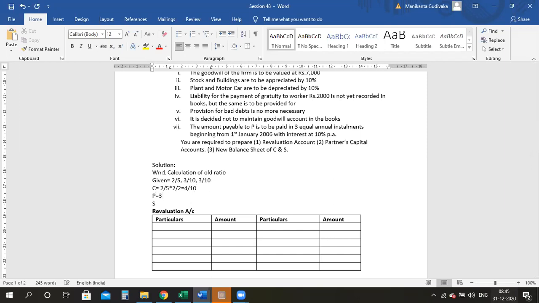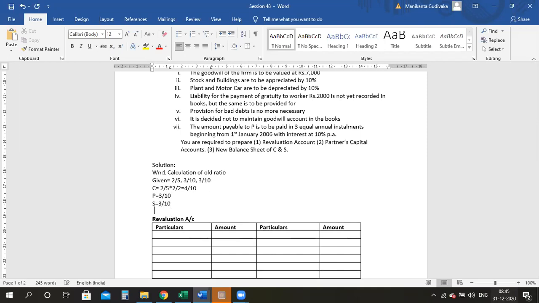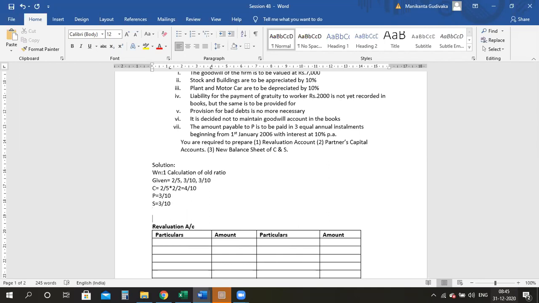So here you can take it as 3 by 10, no adjustments. Again, here also you can take it as 3 by 10, no adjustment. Therefore, my old ratio is 4 is to 3 is to 3. Am I clear with this calculation part?